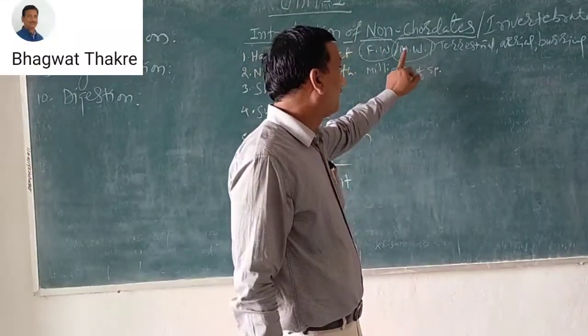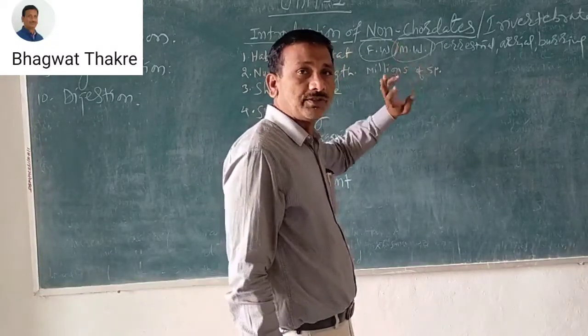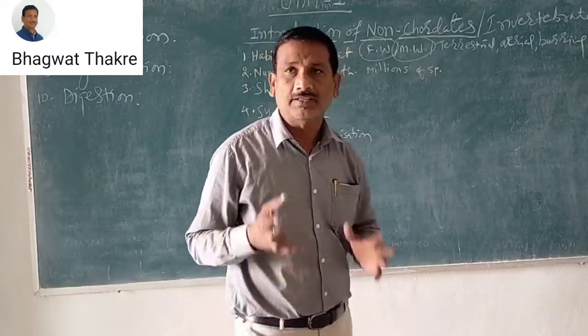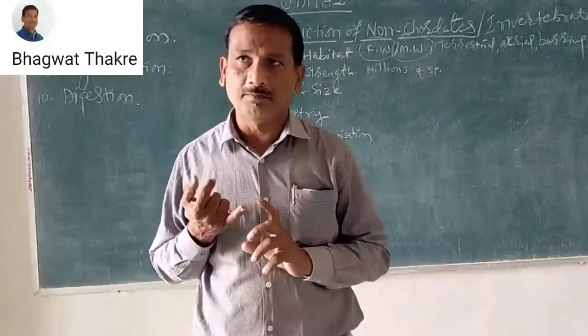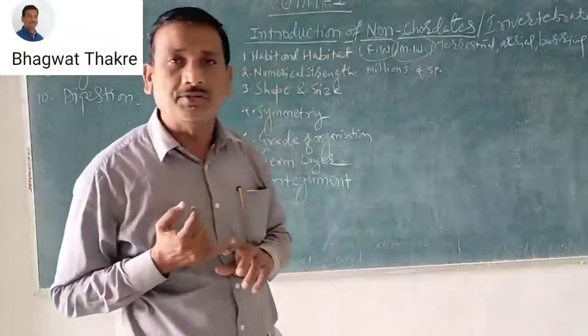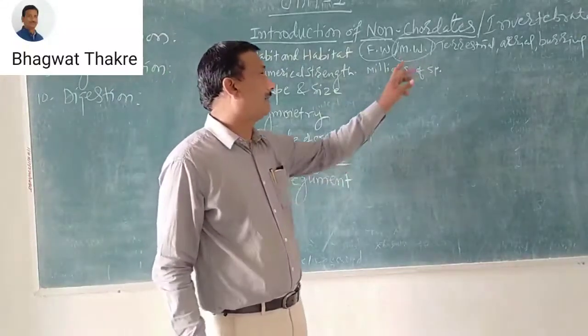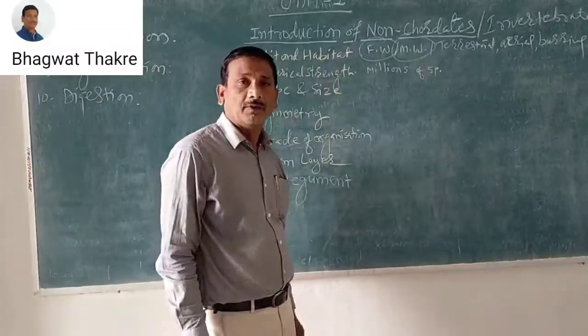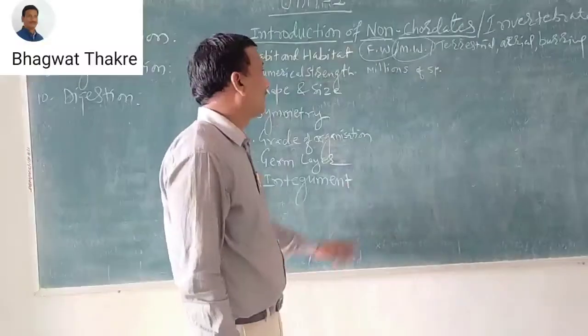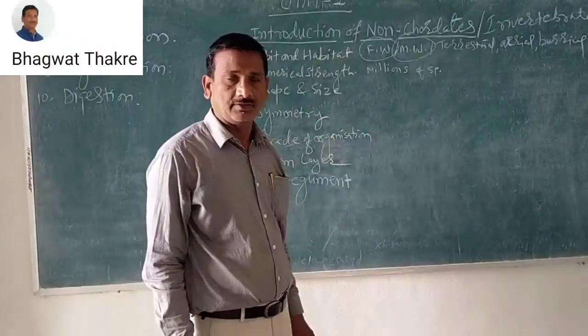Some protozoans are the best examples, such as Euglena, Paramecium, and amoeba, which are found inside the freshwater.